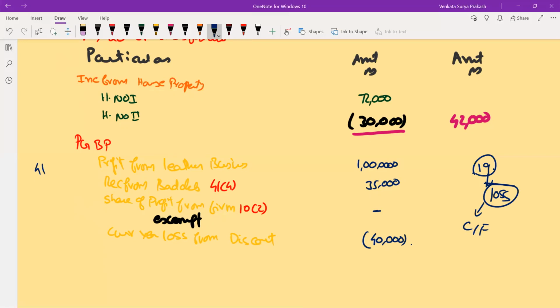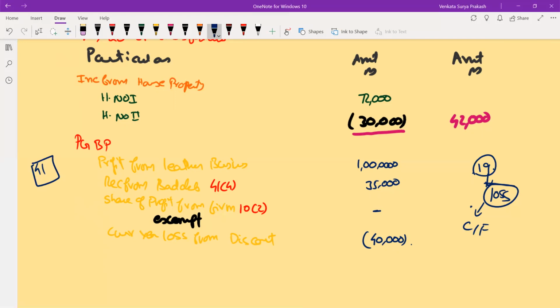Say, I had made a discontinued operation. One of my customers needs to pay some sort of money. I stopped my business. Going forward, next year or some other year, that customer gave me some sort of money. So this loss should be adjusted only with those sort of income. Other than that income, this cannot be adjusted with any other income. This again I will explain to you when we are going through section 41. There we'll discuss this again.